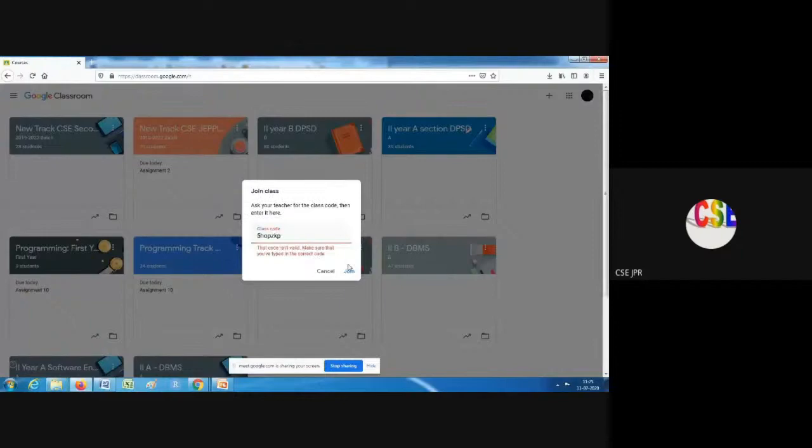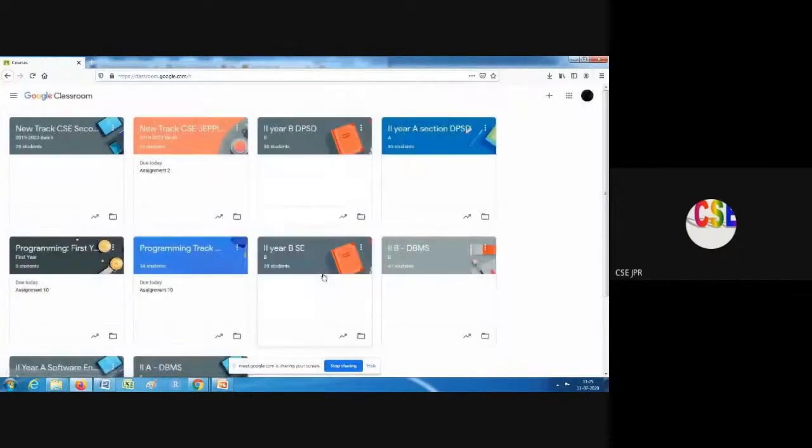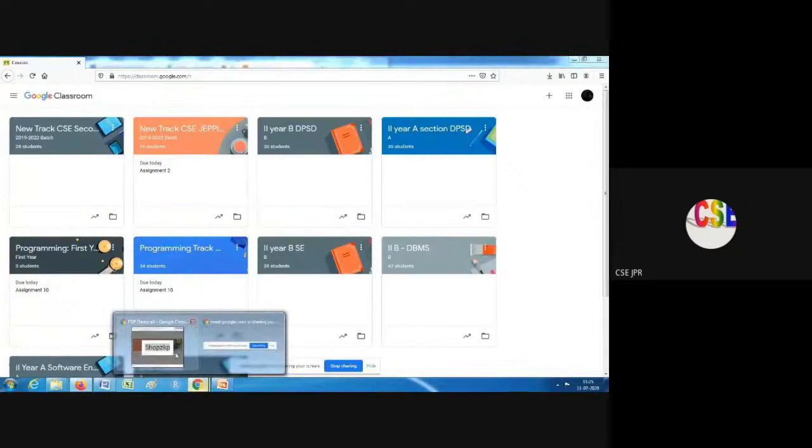Actually, I forgot that only a Google Suite account can be added. Only a Google Suite account can be added, so we cannot add from another normal mail ID.